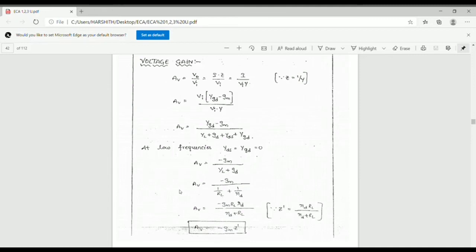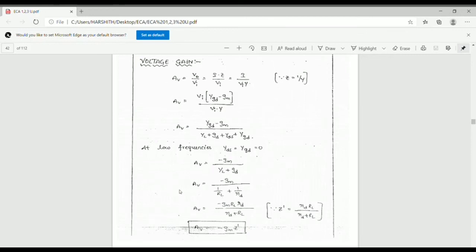This is also simplified as minus GM RD ZL by RD plus ZL.